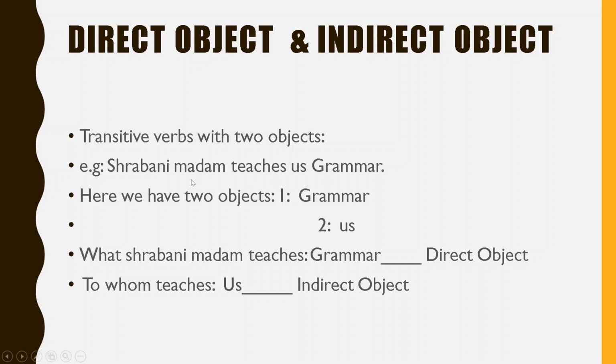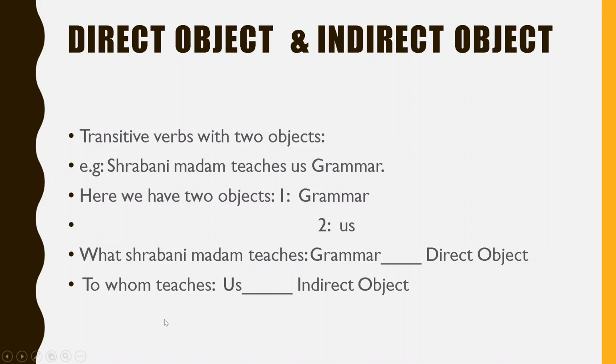Is that clear? Who teaches? Shravani madam. So it is the subject. Okay. Teaches, you know very well, is the action word. Now here we have two objects. What are the objects? One is grammar, another one is us. So what does Shravani madam teach? Shravani madam teaches us grammar. So the answer will be grammar. So grammar here is called the direct object.